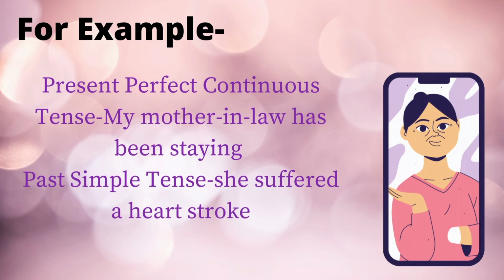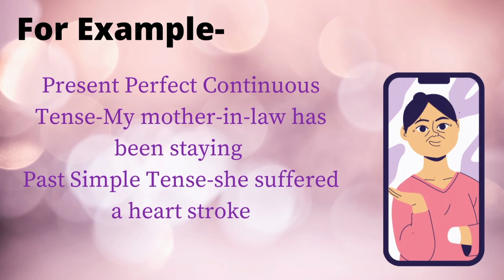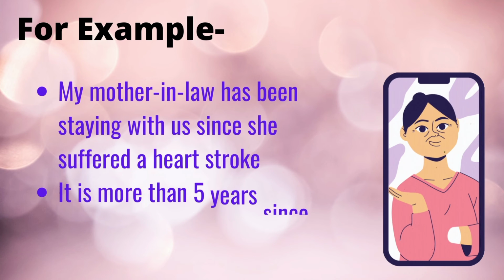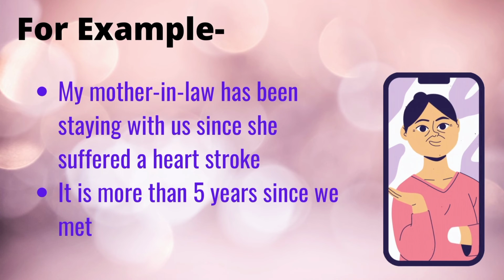My mother-in-law has been staying with us. So this is present perfect continuous tense. But this is added with past simple tense. So it shows that it started in the past and still it is continued. My mother-in-law has been staying with us since she suffered a heart stroke, that she has been staying since then. The next sentence could be, it is more than 5 years since we met.